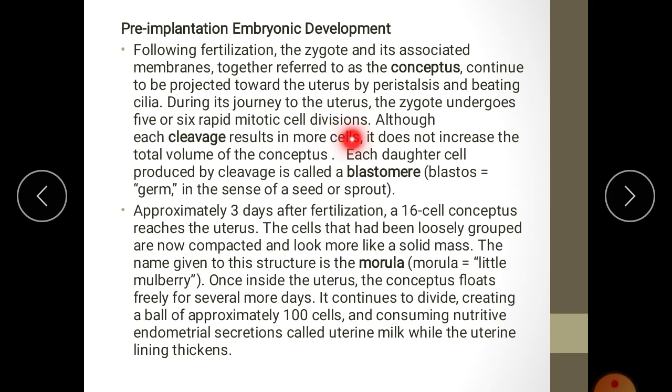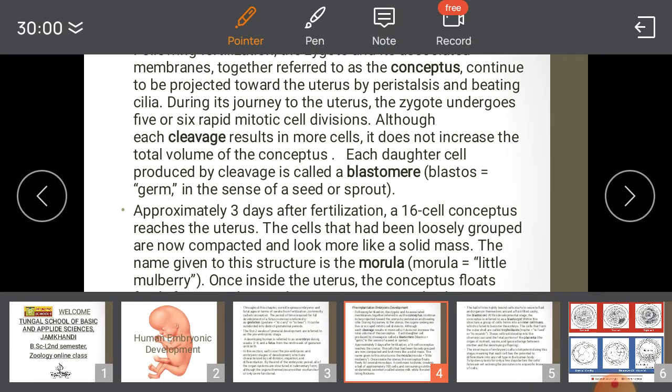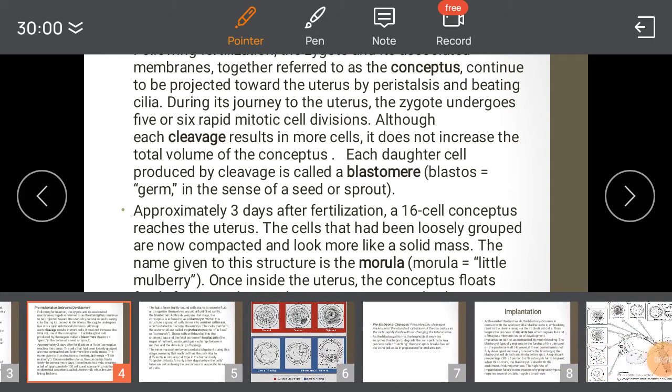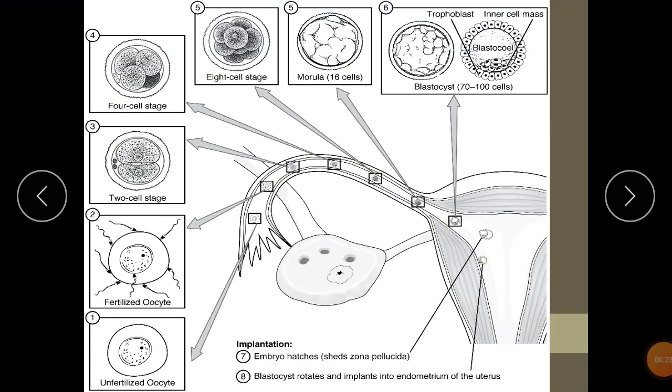After fertilization, the zygote would be moving towards the uterus. Look here. So here fertilization occurs. This is the ovum and these are sperms. Sperms enter into the ovum. Only one sperm enters.